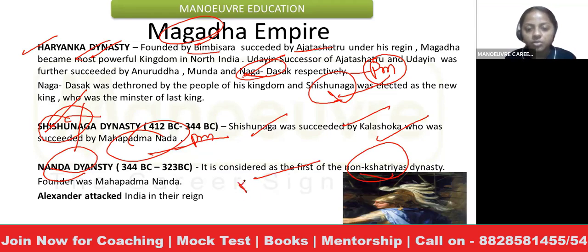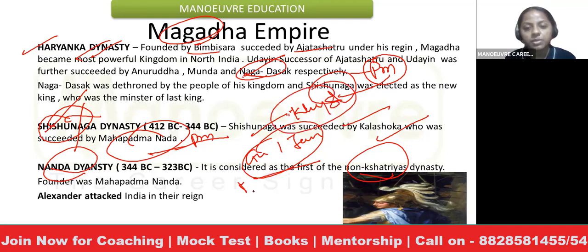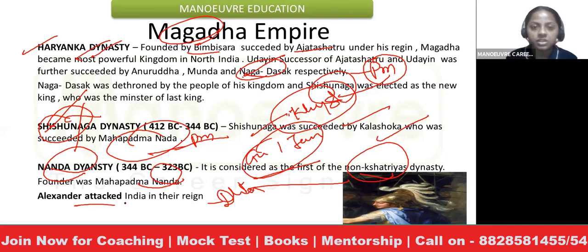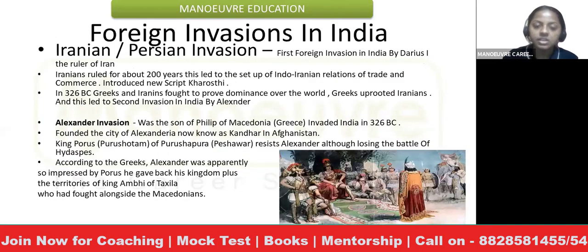When you talk about Gautam Buddha or Mahavir Jain, even both of them were Kshatriya. Okay, from their caste they were Kshatriya, but this was for the first time a non-Kshatriya taking a great importance at a big level. And this was the time of Nanda dynasty. Nanda dynasty के time पे, and especially during the time of Dhananand, there was an attack of Alexander in India. So we'll understand the invasions which basically happened in India during that time.